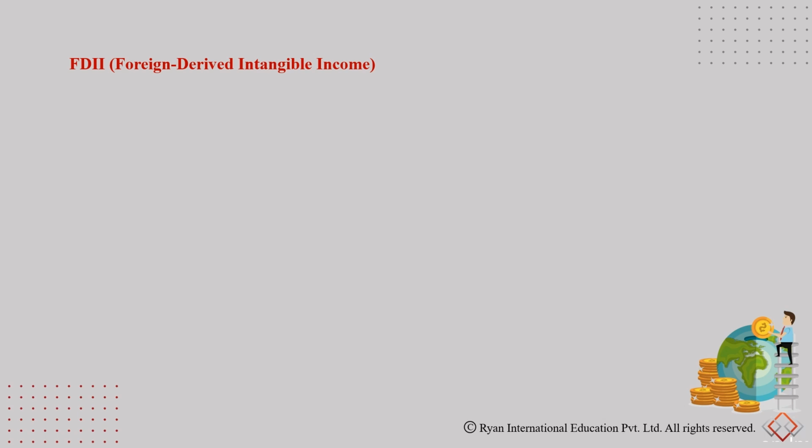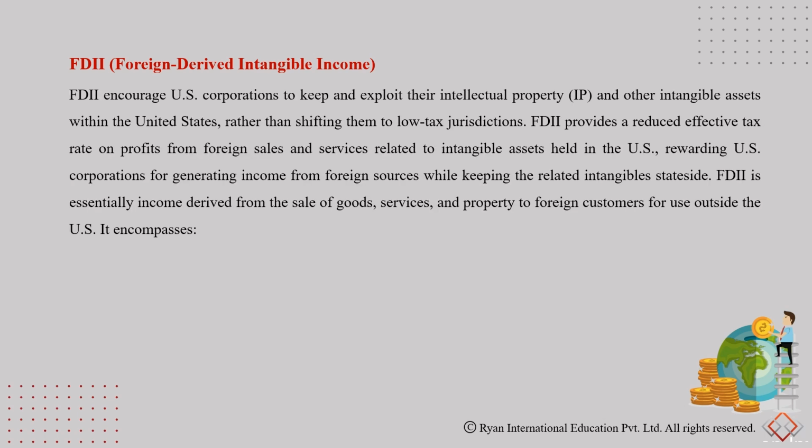Now, rather than punishments and penalties, taxes, we also have certain incentives, and one of them is FDII, foreign derived intangible income. Now this talks about if a company creates certain intangible assets and registers these intangible assets within the US, and then they sell or export these services or sales outside the US, any income derived from these sales would be taxed at lower corporate tax rates. So that's the provision of FDII.